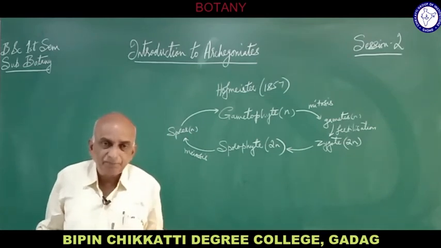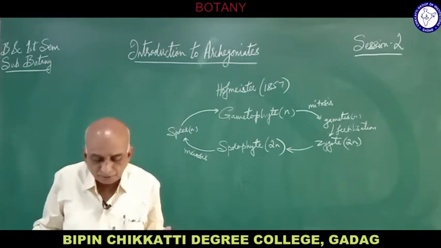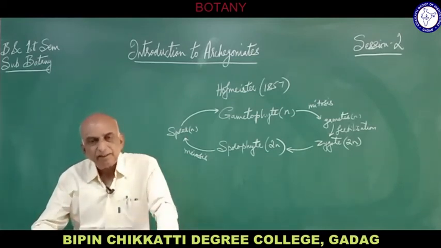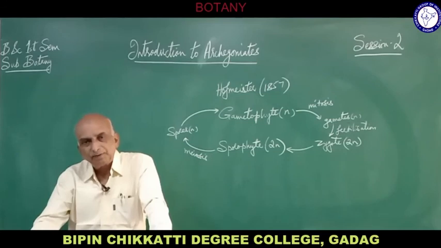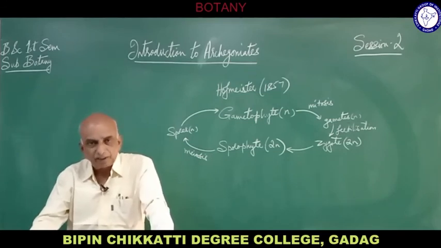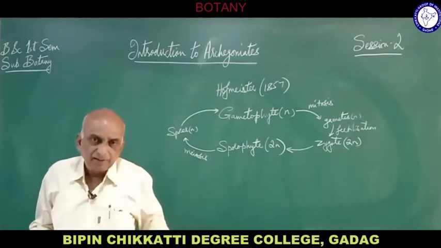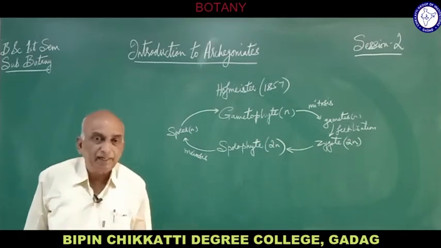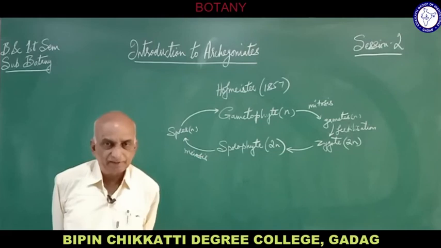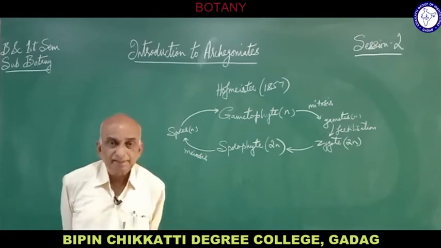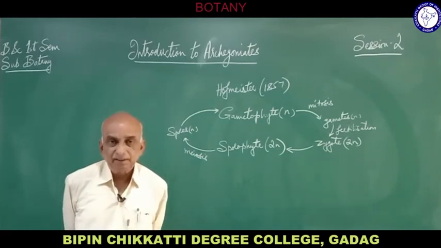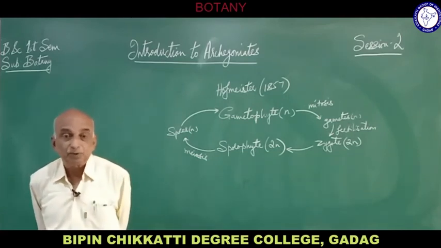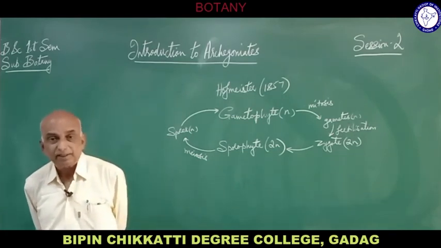So for a brief period, for its nutrition, it depends on the gametophyte, and further it lives independently for a long period. So in general, we can say that the sporophyte and gametophyte are independent in pteridophytes. But in bryophytes like moss and liverworts, the sporophyte is dependent on the gametophyte. It is a parasite on the gametophyte.